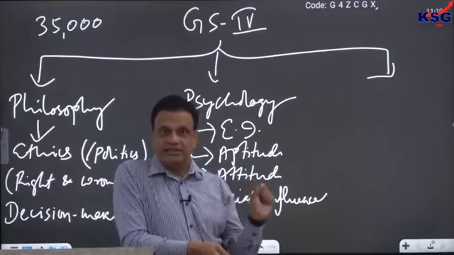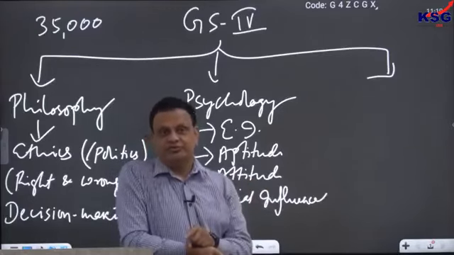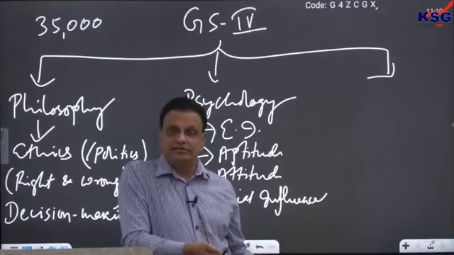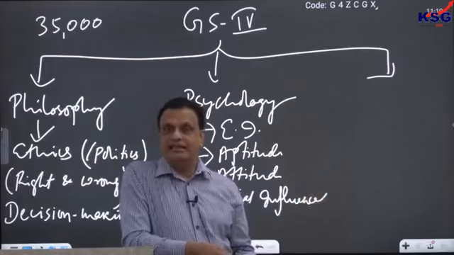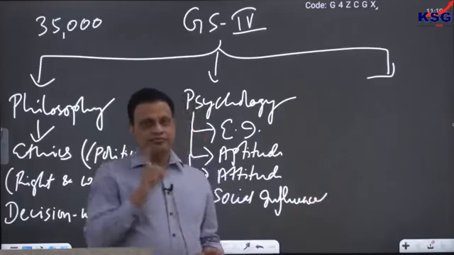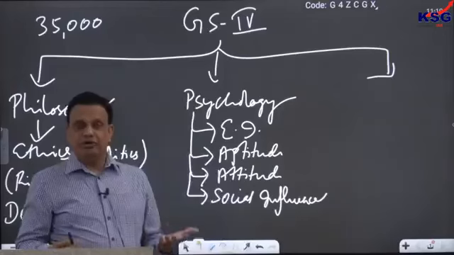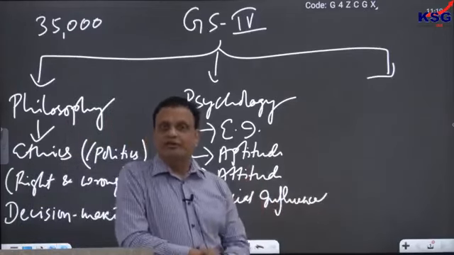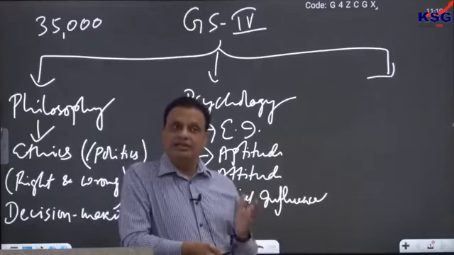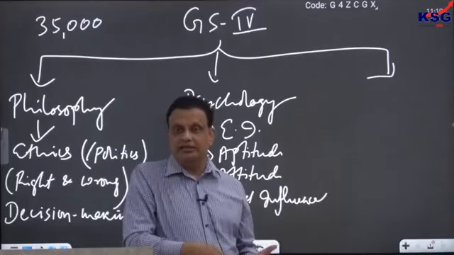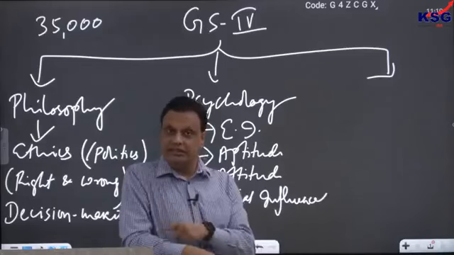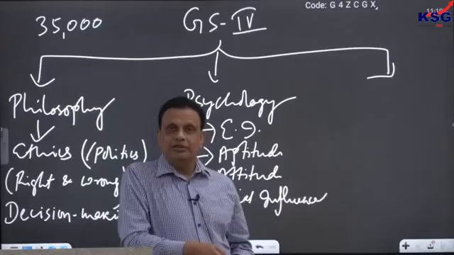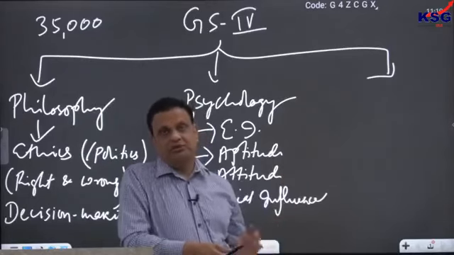Some decisions are professional decisions: which career to choose, how to enter into that career, or once you enter into a career, become a civil servant for example, then how to handle the case that is given to you. They are a very important part of our life. Some decisions will be more relationship related: whom to make friendship with, whom to marry, which relationship to give more priority. Some people give more priority to their work relationships, colleagues. Some people give higher priority to their family members. Some people give high priority to their friendship, some people give low priority to that.